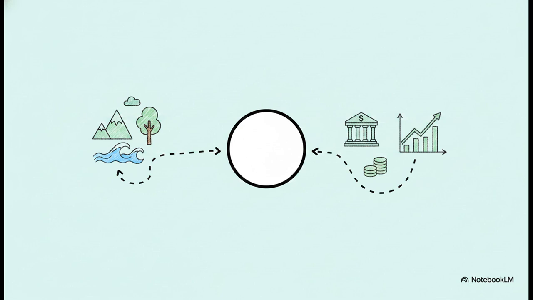And this brilliantly illustrates the concept. Look at the word bank. If you say sitting by the riverbank, the AI uses its attention mechanism to see the word river. Geometrically, the embedding for bank shifts over to a location in its mathematical space related to nature and water. But if you say depositing money at the finance bank, the AI sees money and finance, and suddenly the word bank is represented in a completely different coordinate related to economics. It's literally understanding context geometrically.